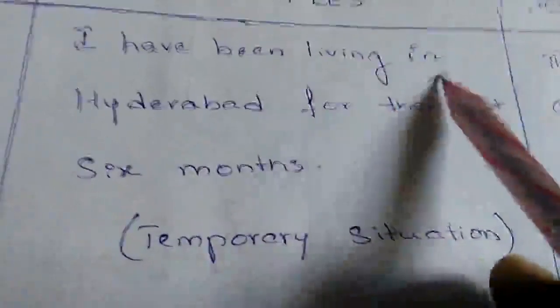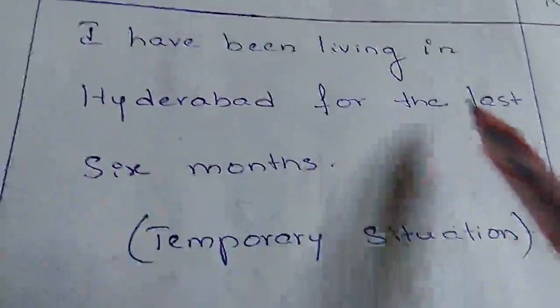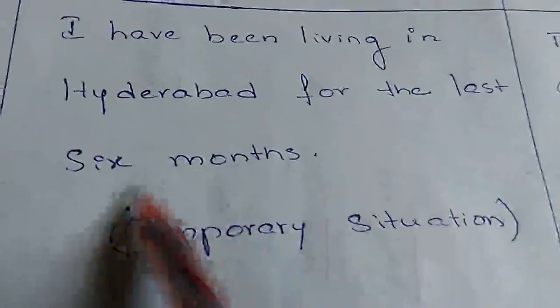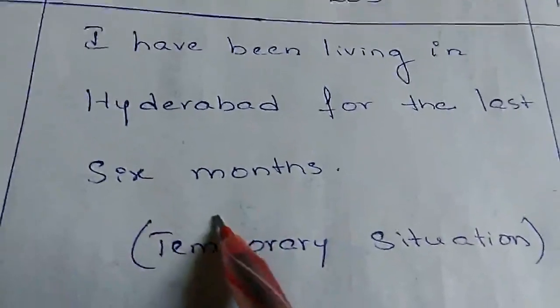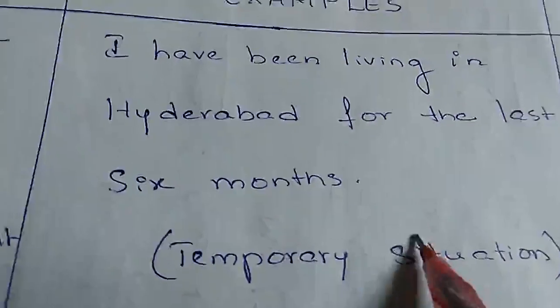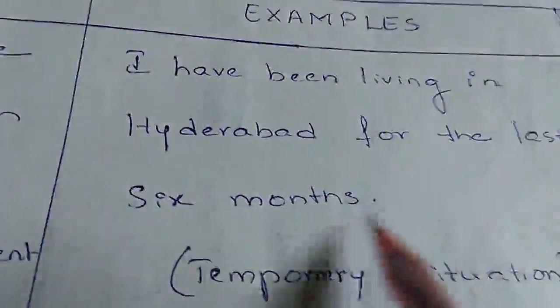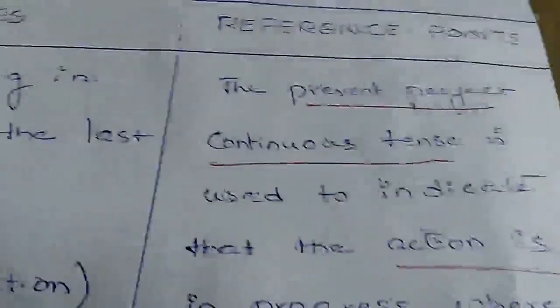This is a good example. I have been living in Hyderabad for the last 6 months. That means from the past 6 months he has been there. At present he is there, and in the future for a short duration he is going to be there. So such actions are kept in present perfect continuous tense.